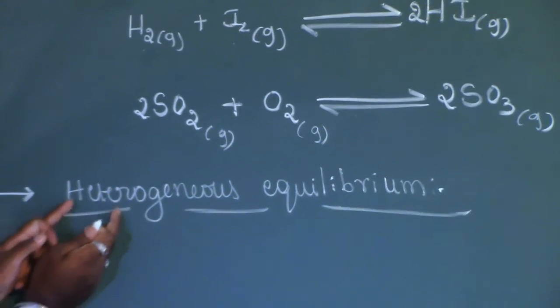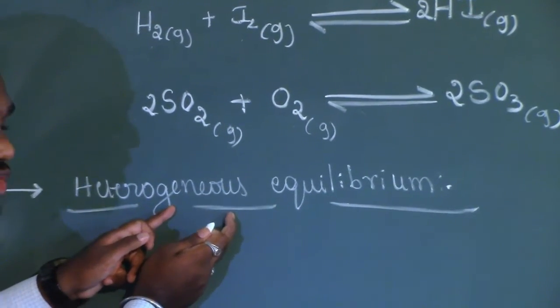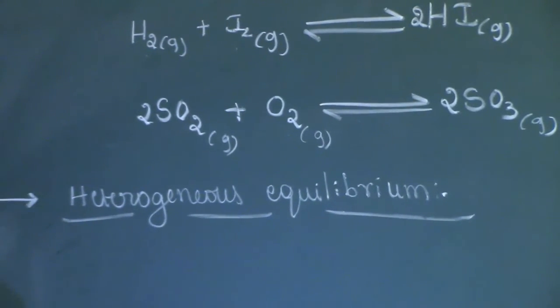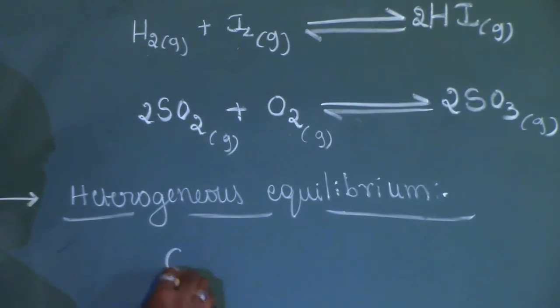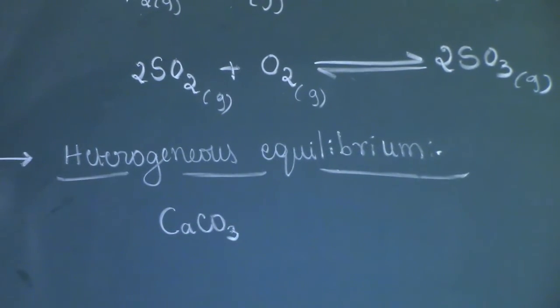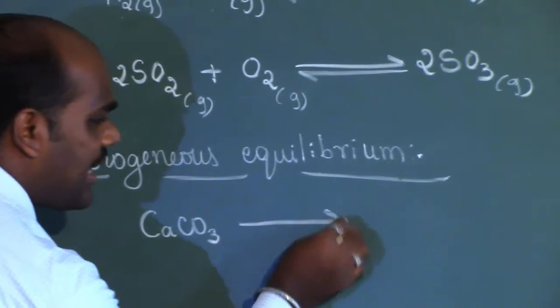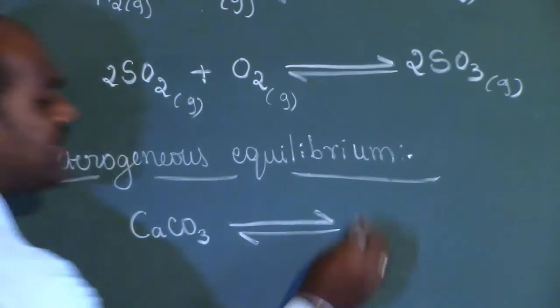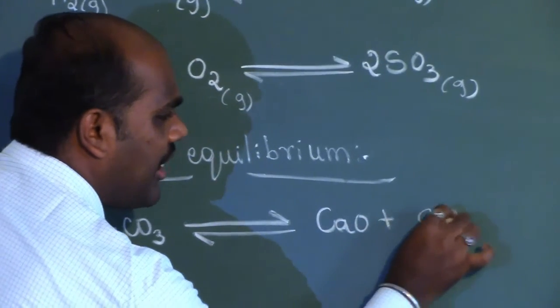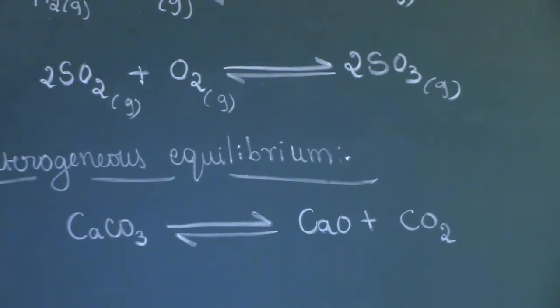So we will be having different phases of the constituent materials that are existing in the state of equilibrium. Let us consider one simple example, such as decomposition of limestone, that is calcium carbonate. It reversibly changes so as to give quicklime, that is calcium oxide, and the liberation of carbon dioxide.